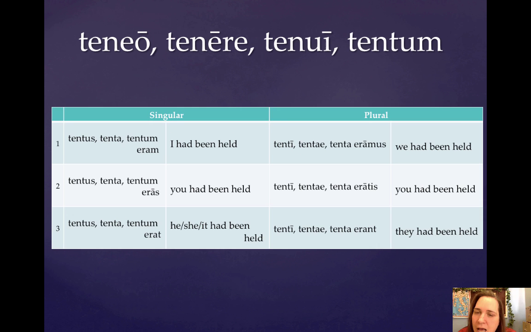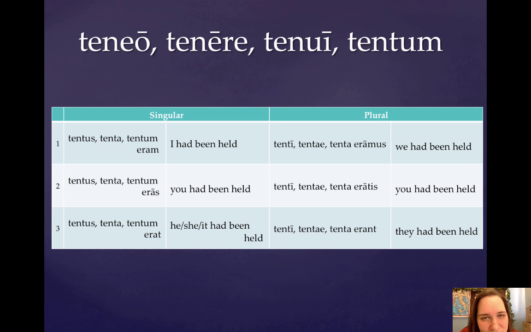Okay. I have two paradigm verbs here. I have one for the second conjugation verb teneō. So here, tentus or tenta or tentum eram. So tentus eram, I had been held. Tentus eras, you had been held. Tentus erat, she had been held. Tenti eramus, we had been held. Tenti eratis, y'all had been held. Or tenti erant, they had been held.